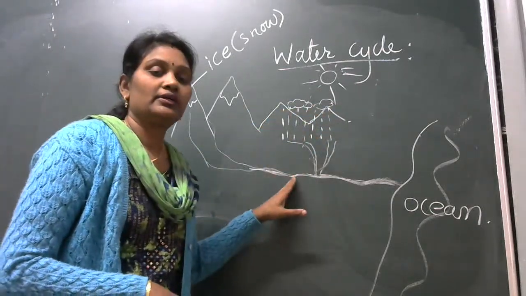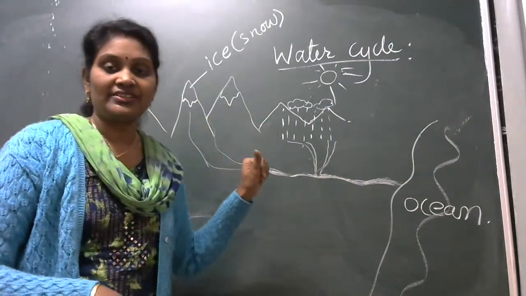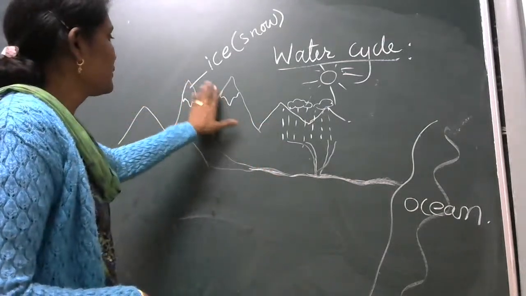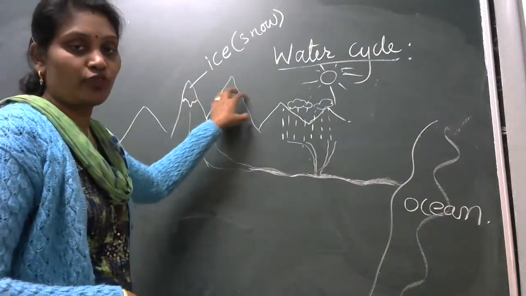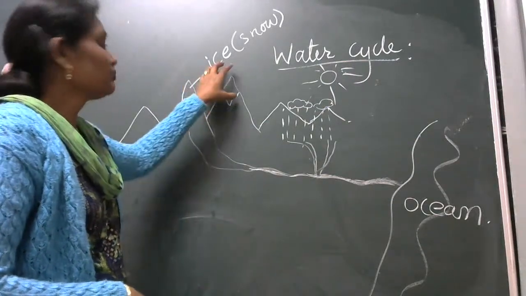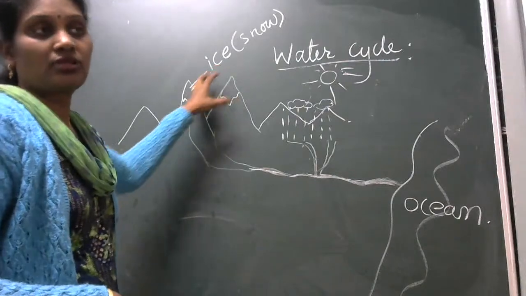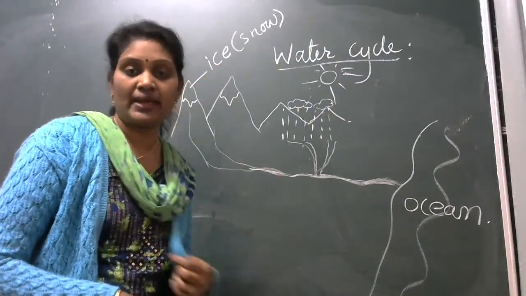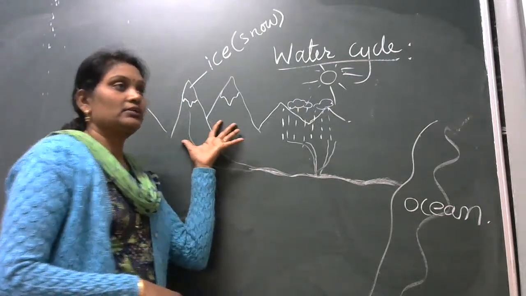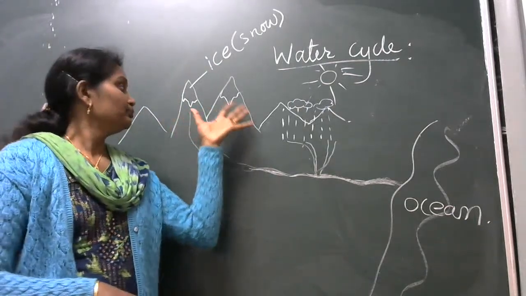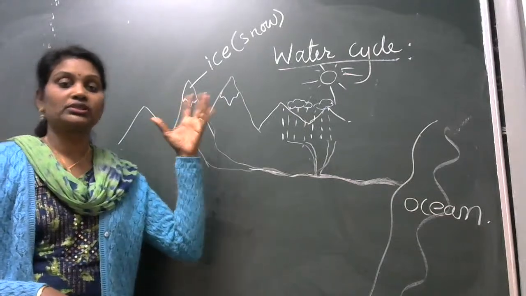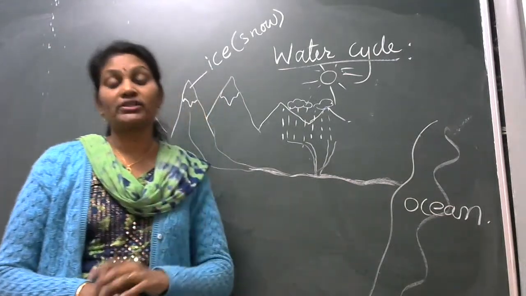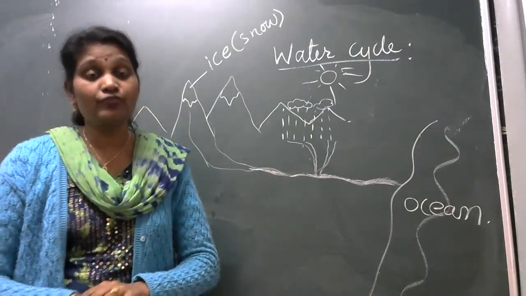Again, just listen carefully. We will start from the beginning. Here you can see the form of water in the solid form, the ice, or the ice-capped mountains or peaks. Where the temperature is very low, you can see the water in the solid form.